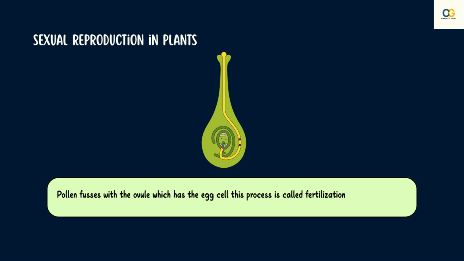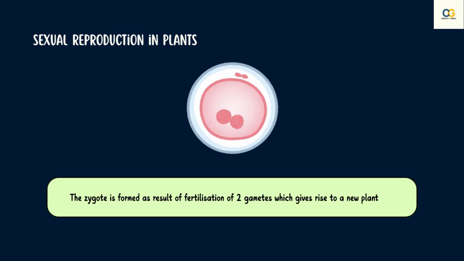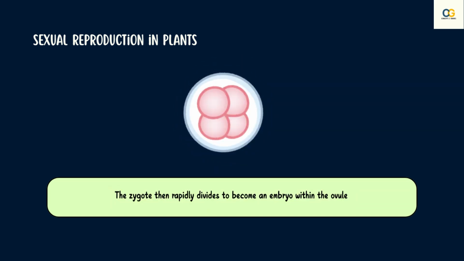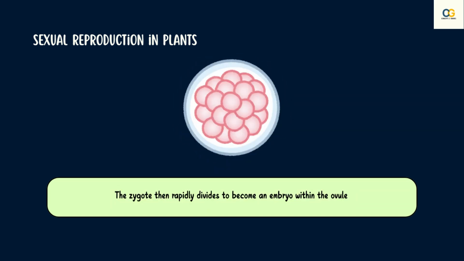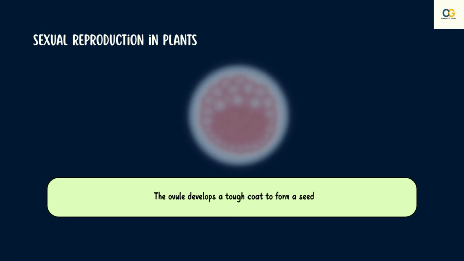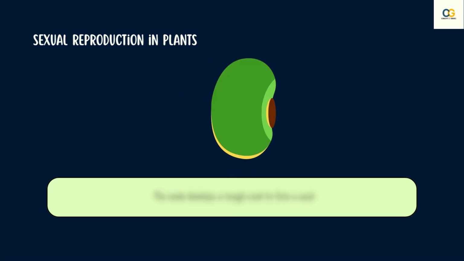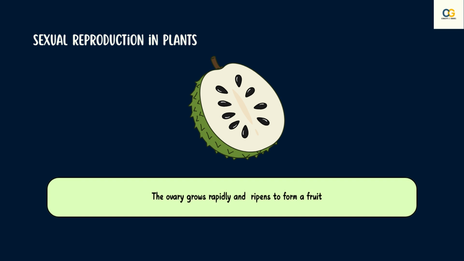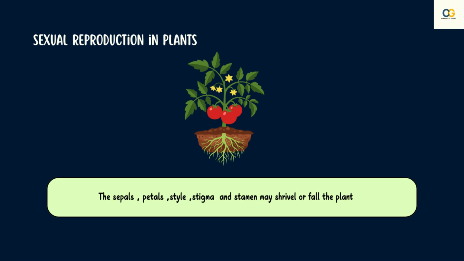This fusion of germ cells is called fertilization, and this gives rise to a zygote which is capable of growing into a new plant. After fertilization, the zygote divides several times to form an embryo within the ovule. The ovule develops a tough coat and gradually is converted into a seed. The ovary grows rapidly and ripens to form a fruit. Meanwhile, the petals, sepals, stamen, style, and stigma may shrivel or fall off the plant.